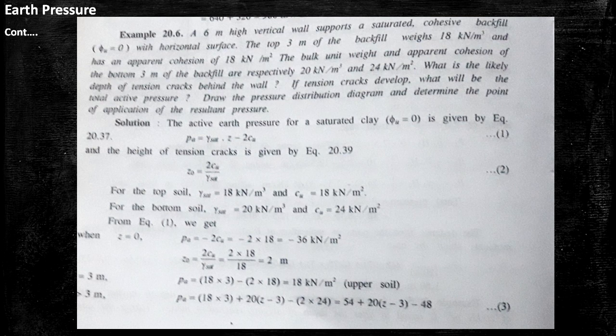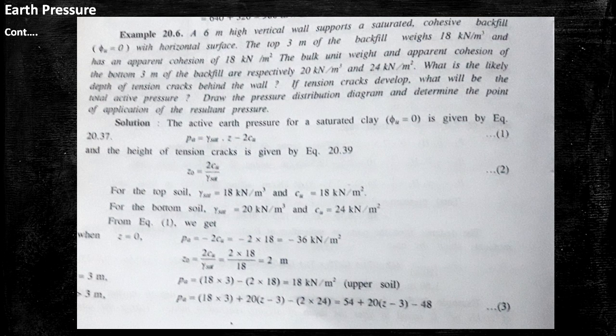The problem is: a 6 meter high vertical wall supports a saturated cohesive backfill, phi u equal to 0, with horizontal surface. The top 3 meter of the backfill has unit weight 18 kN per meter cube and an apparent cohesion of 18 kN per meter square.